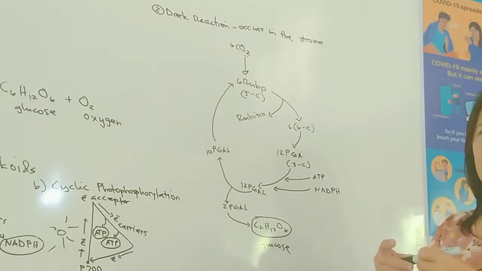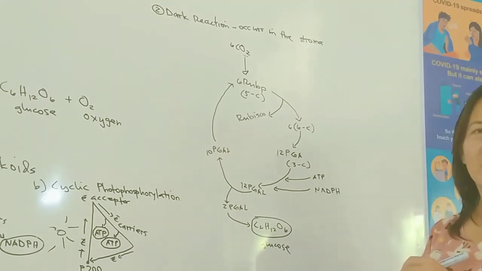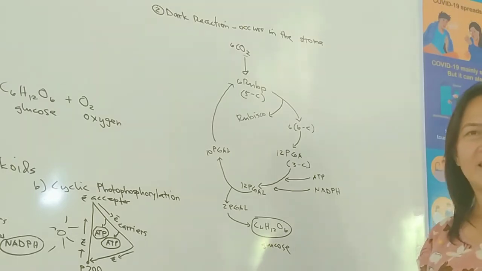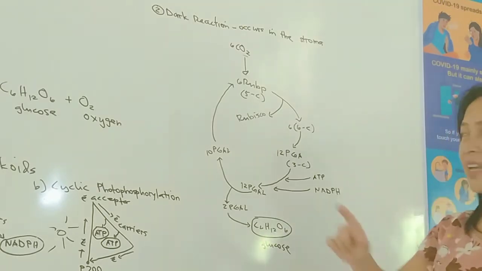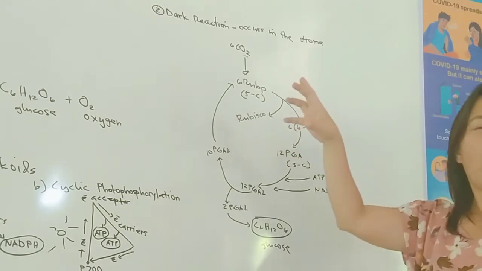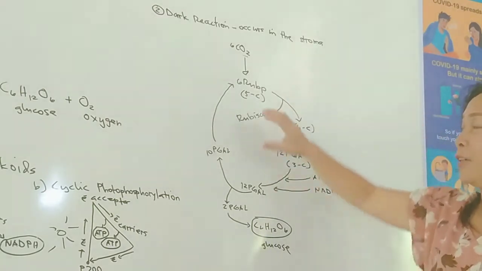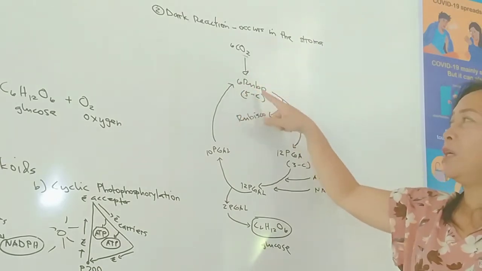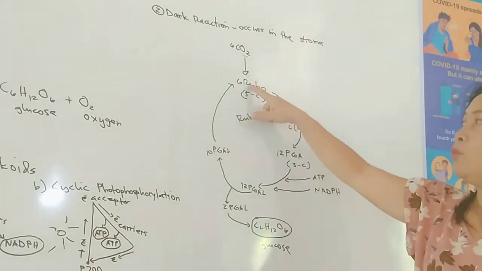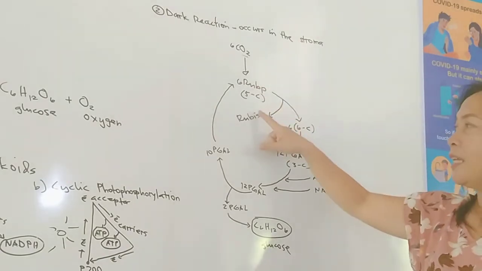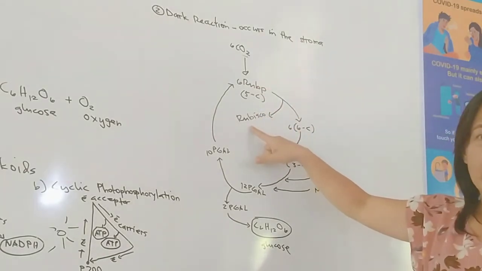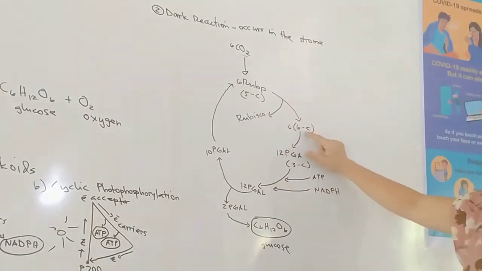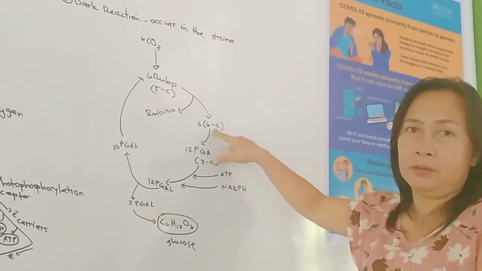So you remember that, because that enzyme, rubisco, is the one that will speed up the reaction for the receiving of this carbon dioxide by RuBP, ribulose biphosphate, for the formation of this 6 carbon compound.